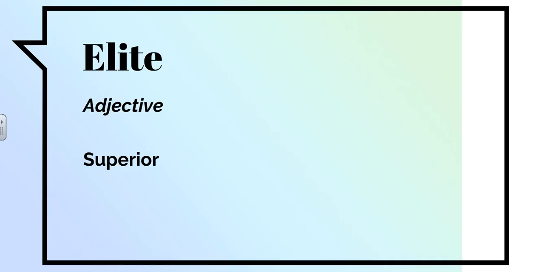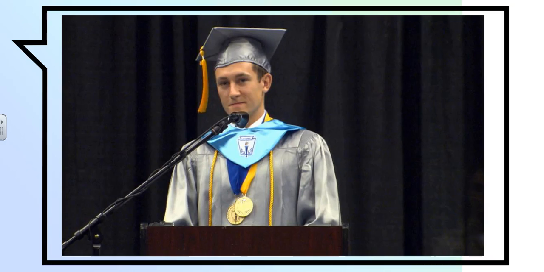Your next word is elite. Elite is an adjective, and it means superior. This is a picture of a valedictorian. He is elite from his classmates, superior to his classmates, because he has the highest grade point average. He received 2 medals there. He's a member of the National Honor Society. He's had to be very involved in school in order to receive the very distinct honor of being valedictorian. So he is elite in his graduating class.